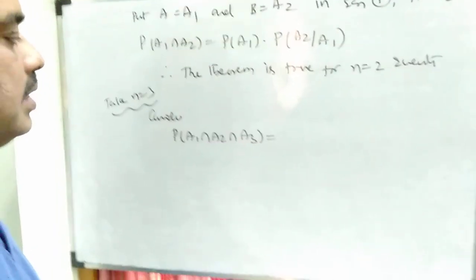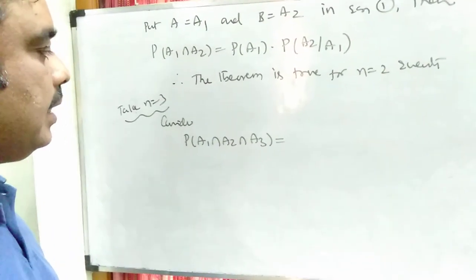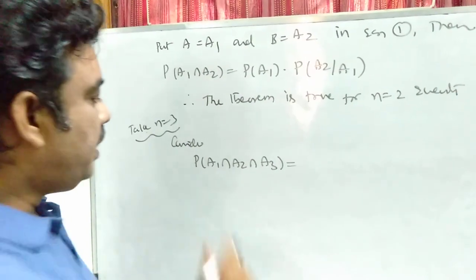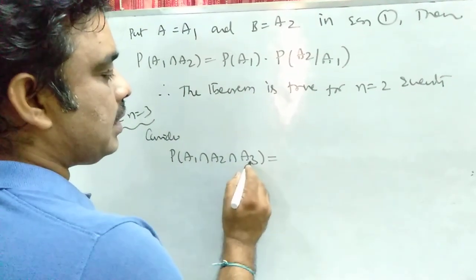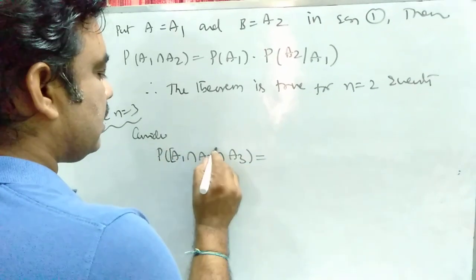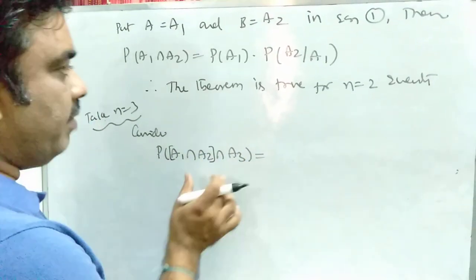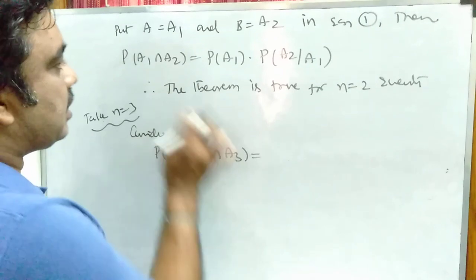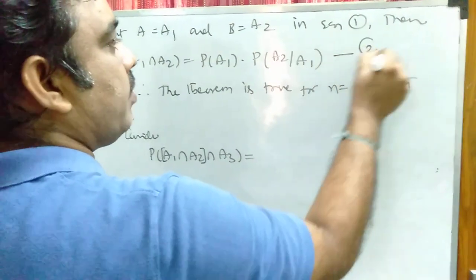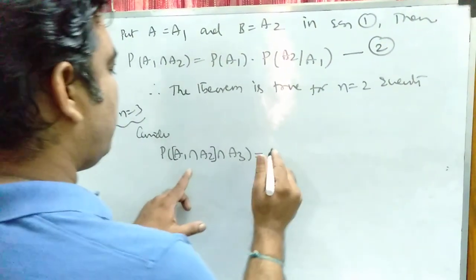P of A1 intersection A2 intersection A3. So take A1 intersection A2 as one event and A3 as another event. It looks like P of A1 intersection A2. Call this equation number 2. So by this theorem, what can I write?